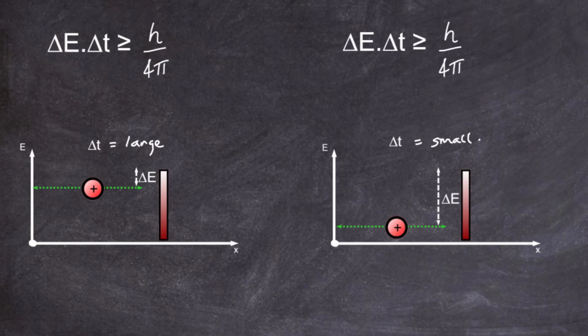But if we look at the second scenario, according to the student's argument, the proton lacks the energy needed to get over the barrier by quite an amount. And if it wants to borrow that amount, according to Heisenberg's uncertainty principle, then it can only do that for a very small amount of time. And that very small amount of time, delta t, might not be long enough for that particle to get near the potential barrier, and therefore the fusion will not take place.